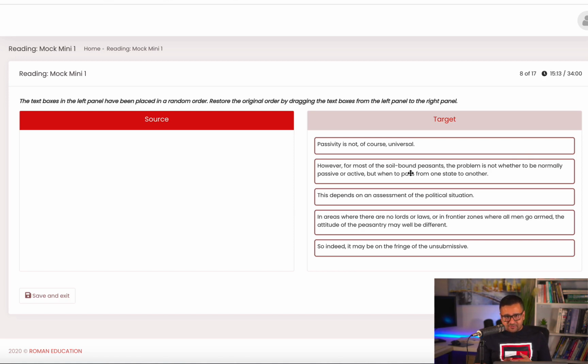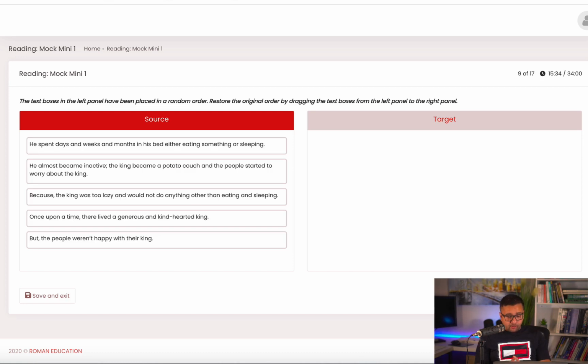And now they're talking about a group of specific people by saying when in areas where there are no lords or laws, or in frontier zones where all men go armed, the attitude of the peasantry may well be different. And because they're talking about attitude, you can see unsubmissive is a specific type of attitude they're discussing in the next sentence.